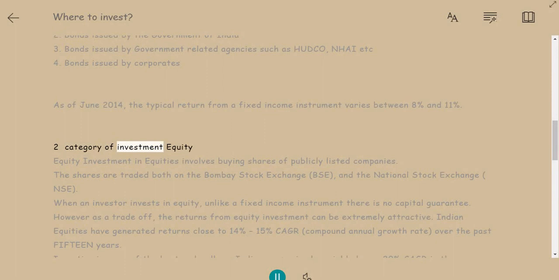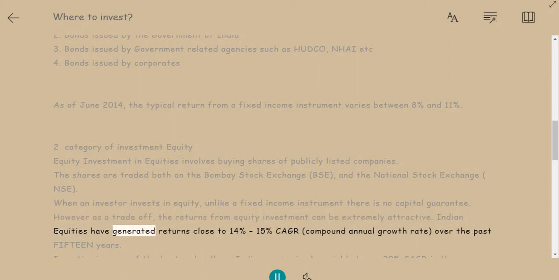2. Category of investment: equity. Investment in equities involves buying shares of publicly listed companies. The shares are traded on both the Bombay Stock Exchange, BSE, and the National Stock Exchange, NSE. When an investor invests in equity, unlike a fixed income instrument, there is no capital guarantee. However, as a trade-off, the returns from equity investment can be extremely attractive.